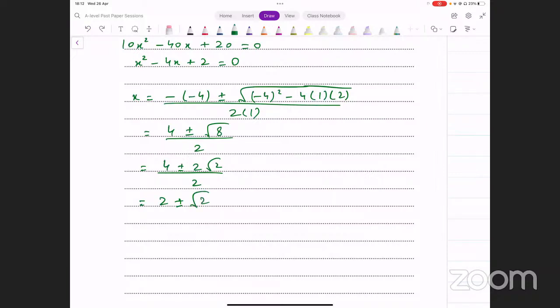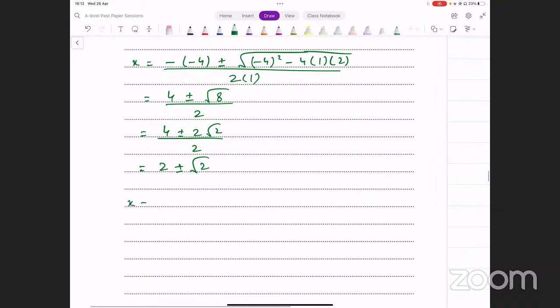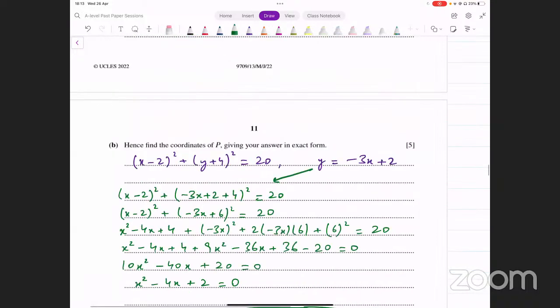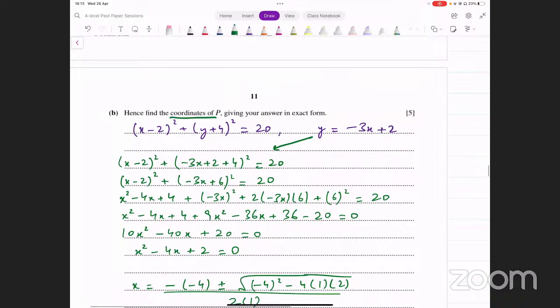So you now have two values of x. You have x equals 2 plus square root of 2, or you have x equals 2 minus square root of 2. Remember, you're not looking for only the x coordinates, you also have to find the y coordinates. They said find the coordinates of P. That means you also have to find the y coordinates.